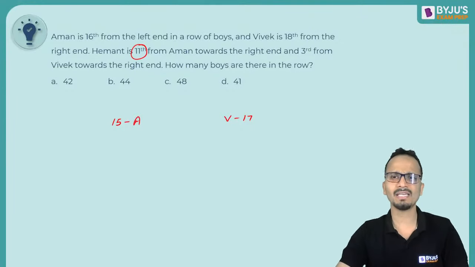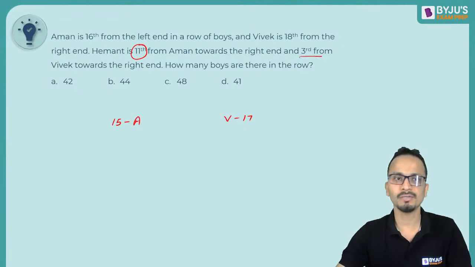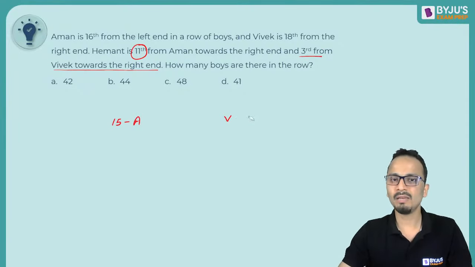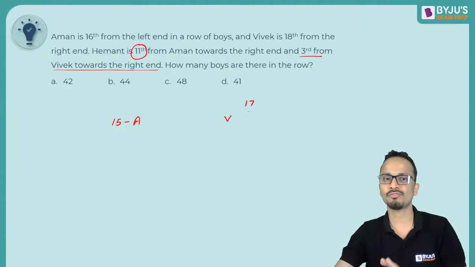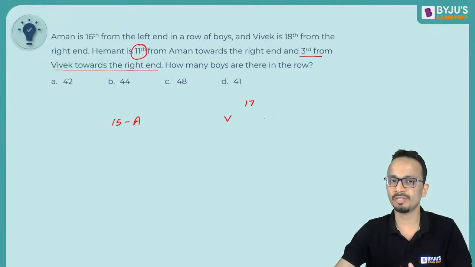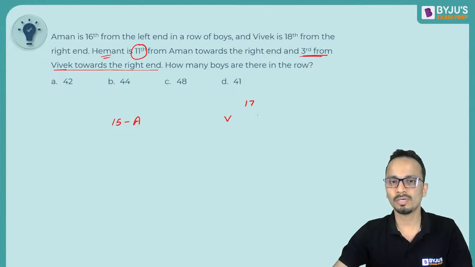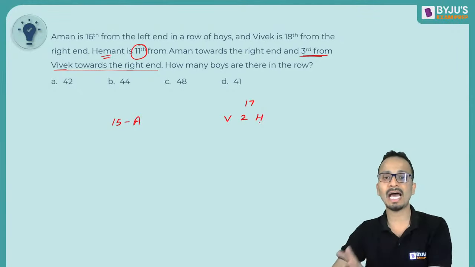But it is also given that Hemant is 3rd from Vivek towards right end. So what I will do is I'll put Hemant on the right hand side of Vivek. I know that there should be 17 boys on the right hand side of Vivek. So first of all, let's put Hemant here. So Hemant, who is 3rd from Vivek towards right end, is kept here, and since he's 3rd, there will be 2 more boys between Vivek and Hemant.